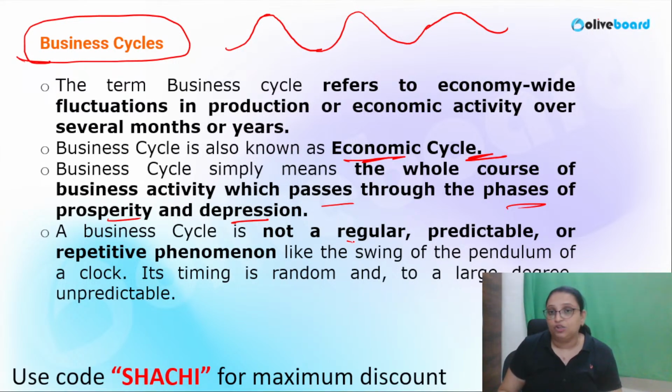A business cycle is not a regular, predictable, or repetitive phenomenon. It's just like the swing of a pendulum clock. It's random, and a large degree of unpredictability is also there. These are the features.